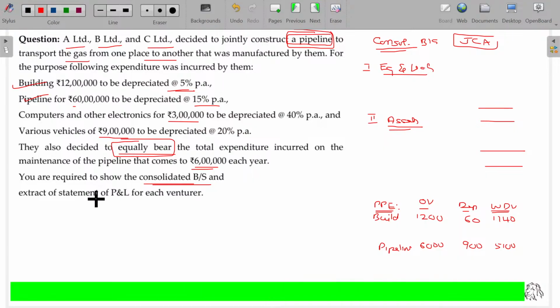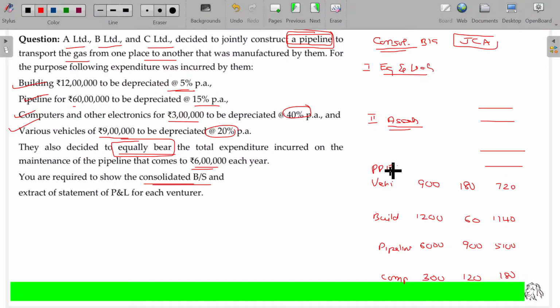And we have computers, the value being 300,000, depreciation 40%, 120, balance 180. Then one more item, vehicles, the value being 900,000, depreciation 20%, 180, then ultimate value being 720.